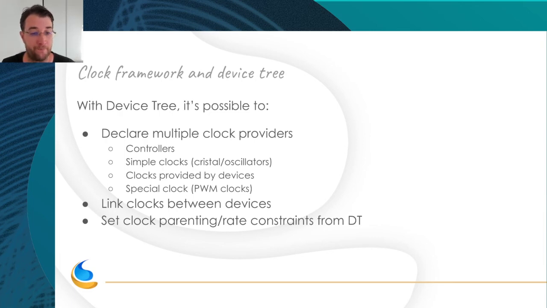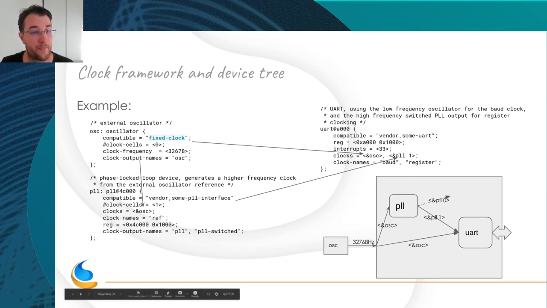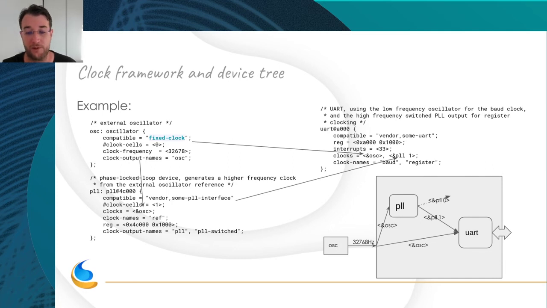This is an example in the clock bindings. Like you see, the system is here. You have an oscillator going to the system. This oscillator clock can go either directly to the UART, or to the PLL, and the UART can take two clocks as input, the output of the PLL and the oscillator input.